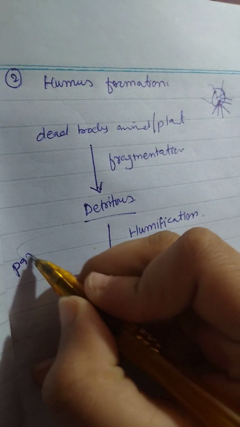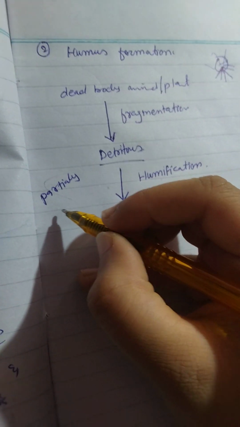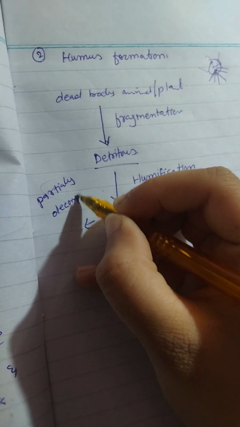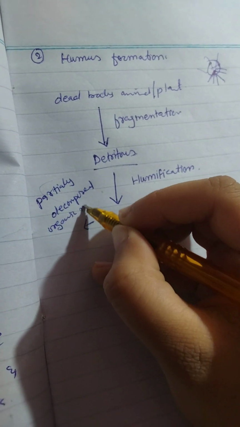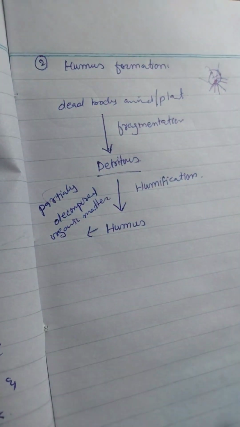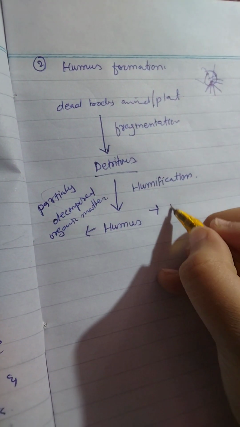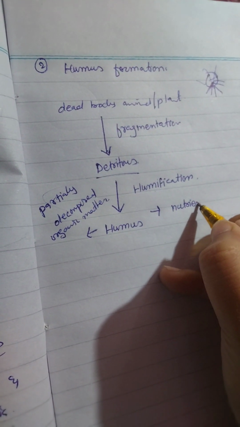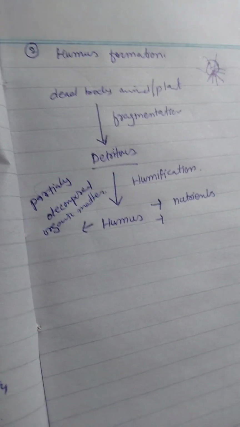Let me write it: partially decomposed organic matter is known as humus. Basically, this humus contains nutrients, and it has the capability to hold water.